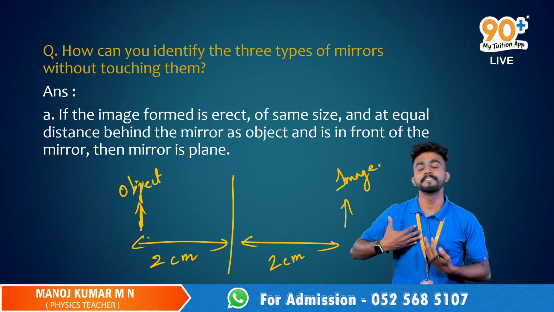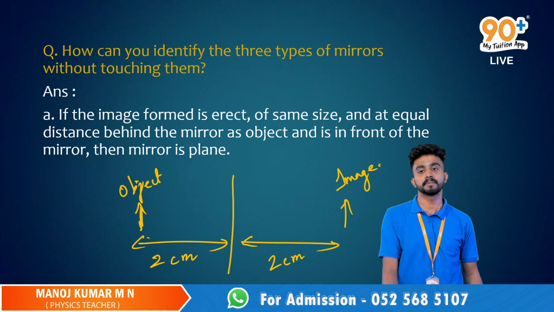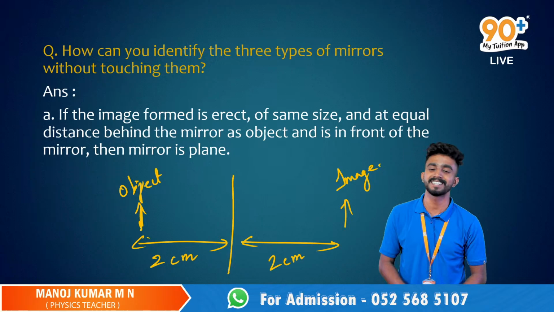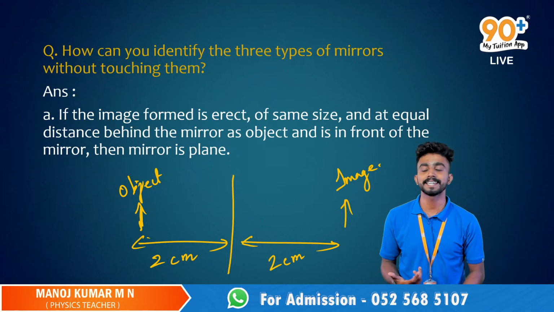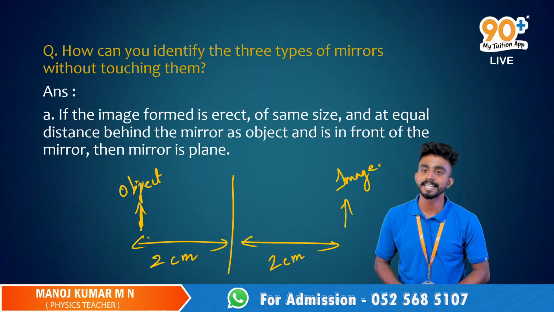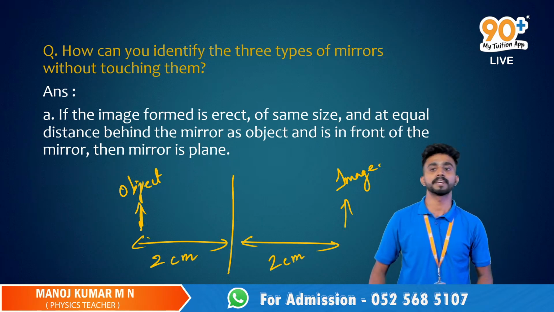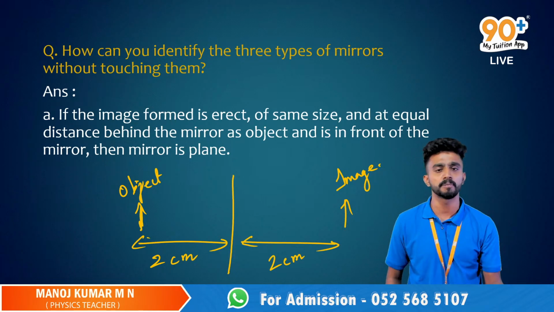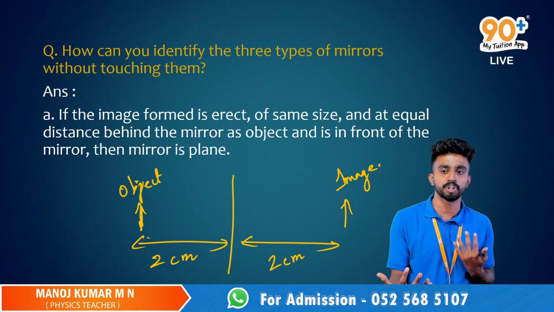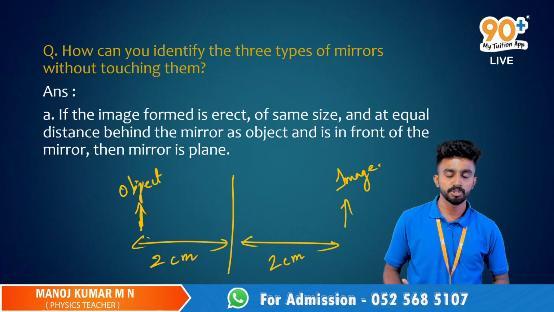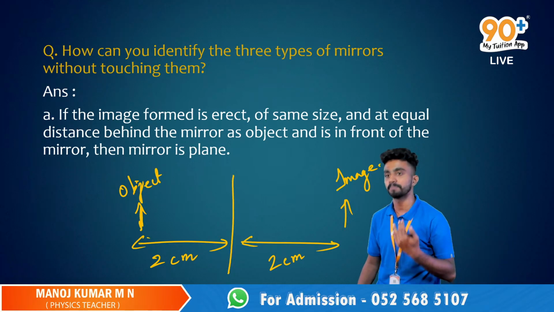So always, if the distance from the object to the mirror and from the image to the mirror is the same, we'll get the same size, right? In the case of a plane mirror, in practical examples, when you look at the mirror, you don't see yourself away from you or very close. You see yourself at the exact same position where you're standing.